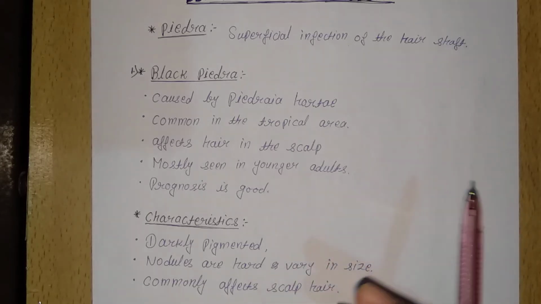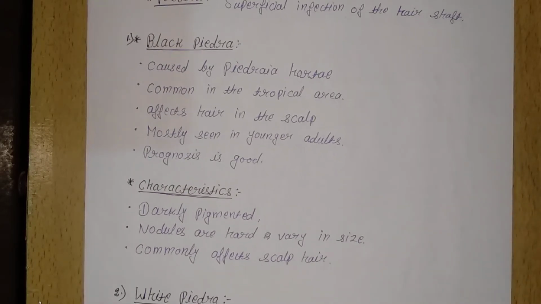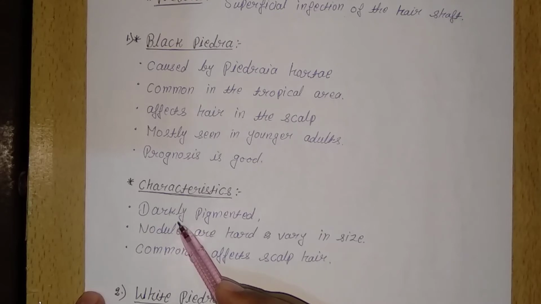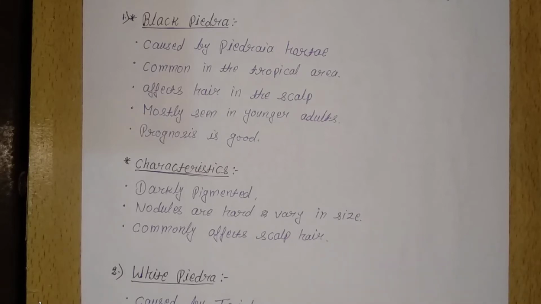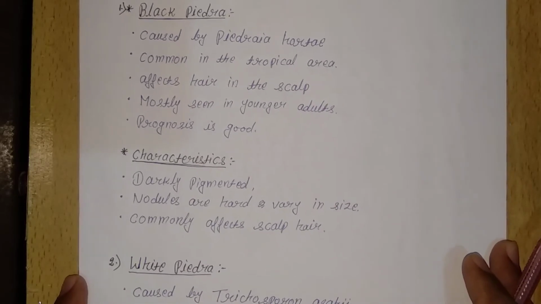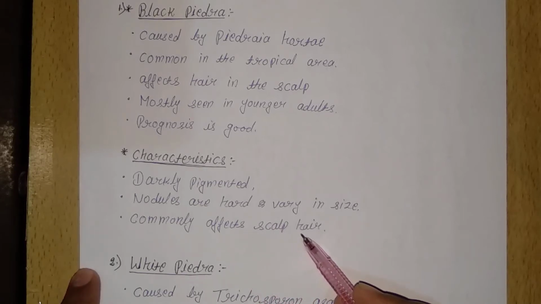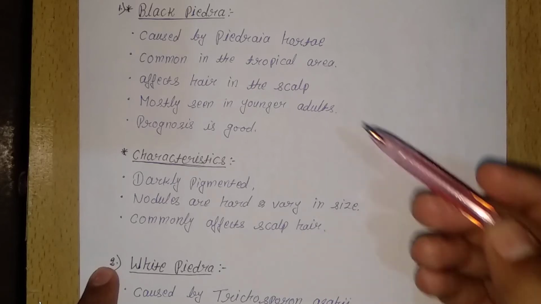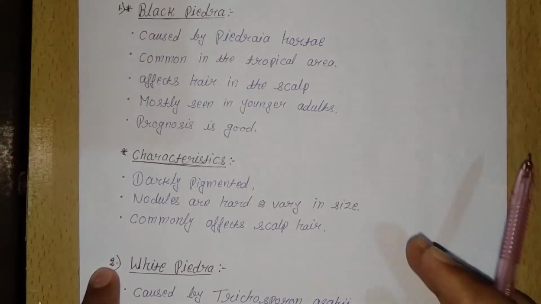So guys, now I am telling about the characteristics of black Piedra. Black Piedra is generally darkly pigmented and presents as nodules. Nodules are hard and vary in size. The nodule sizes are different from one another. It commonly affects the scalp hair. So guys, this is a brief discussion about black Piedra.